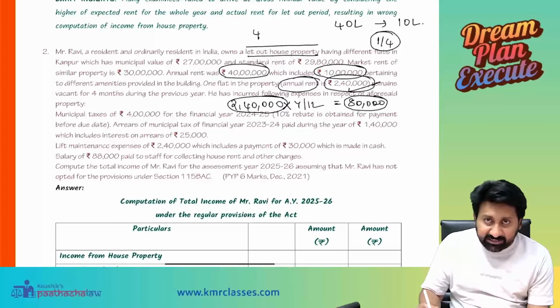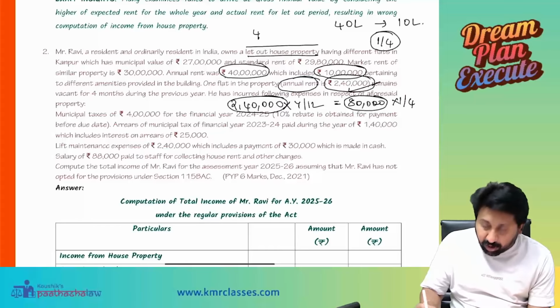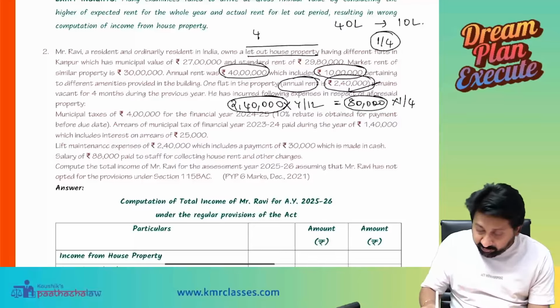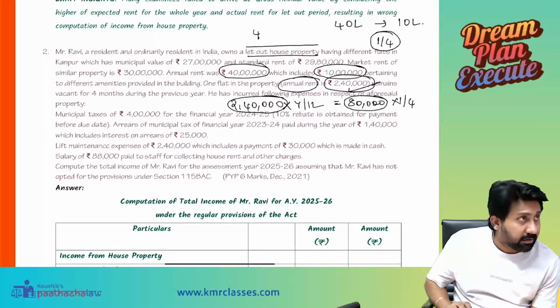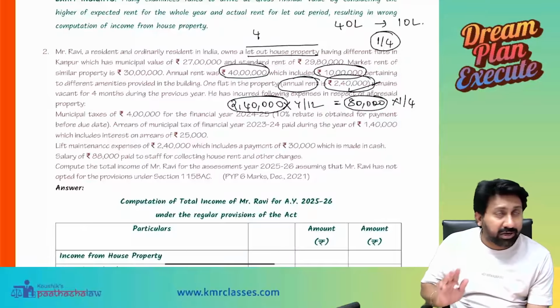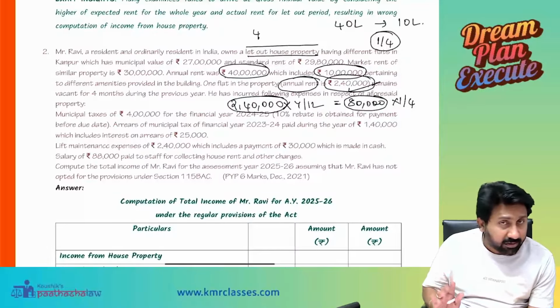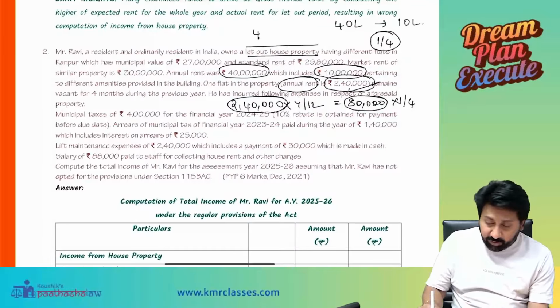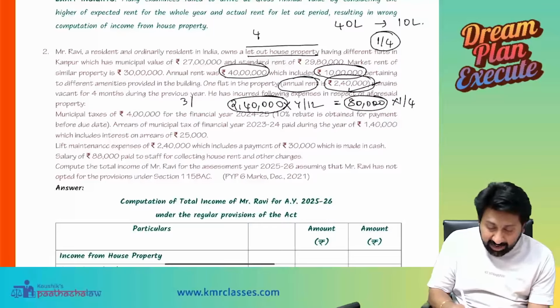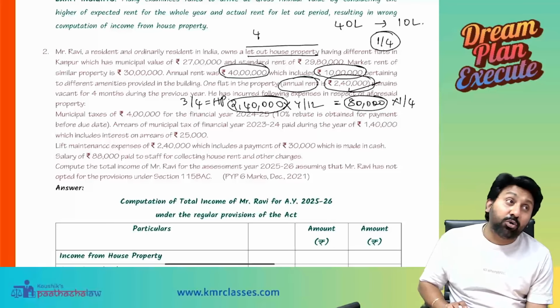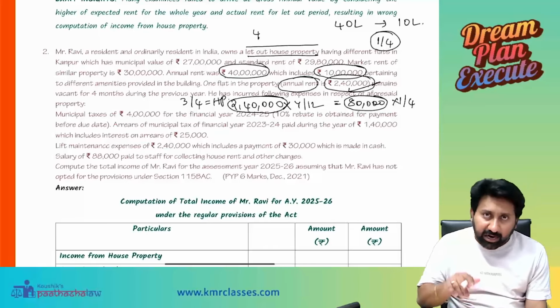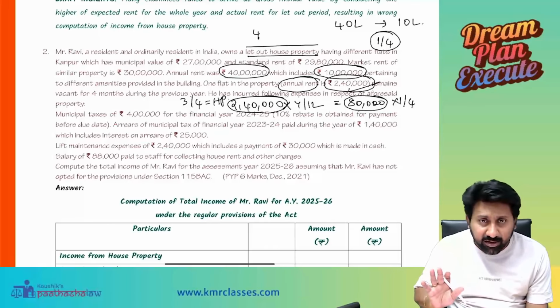Of the 80,000 whatever is there, I am talking about PGBP, 1/4 part will go to the PGBP part. Are you clear now, everyone? Yes, sir. 1/4 will go to PGBP. The balance 3/4 will be taken by which one? House property. That's why they do it like that, 3/4 and 1/4. At least this way you understood, everyone.